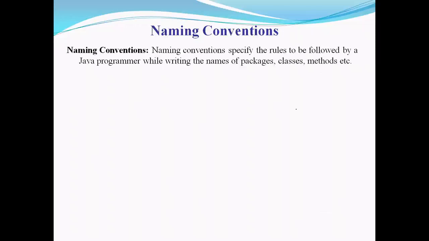Naming conventions specify the rules to be followed by a Java programmer while writing the names of packages, classes, methods, etc. When we name packages or classes or method names, we need to follow certain rules in Java. So which are these rules?